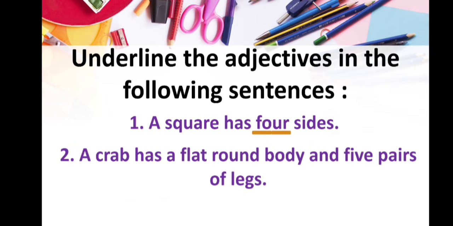The next one is: A crab has a flat round body and 5 pairs of legs. Here you can see there are two adjectives, which are flat, round and 5, because these words define more about the quality of a crab's body and legs.